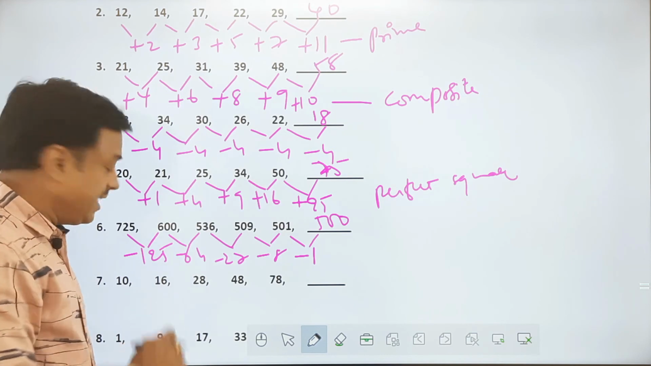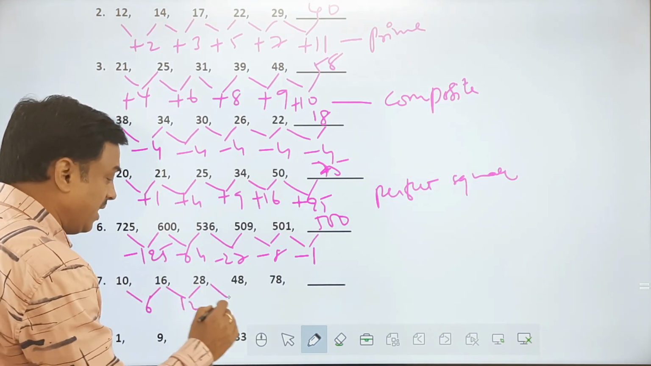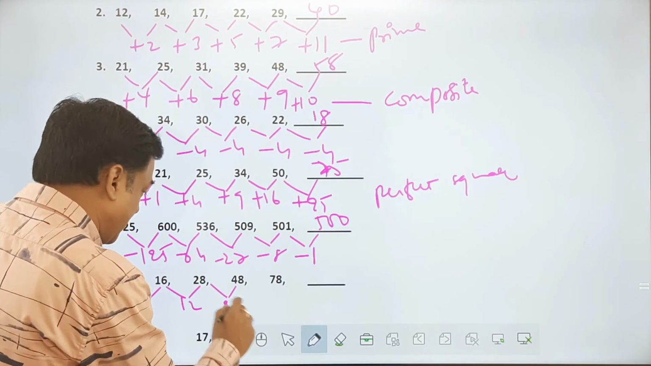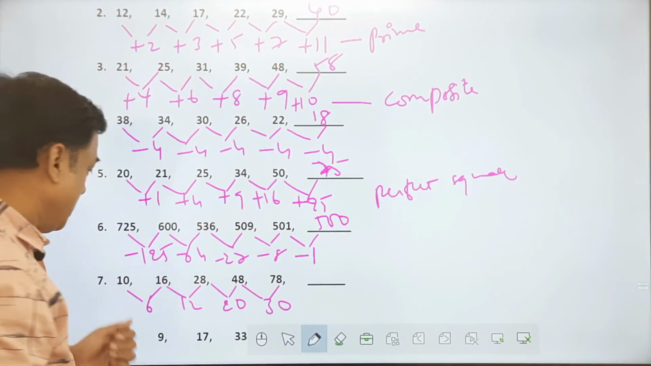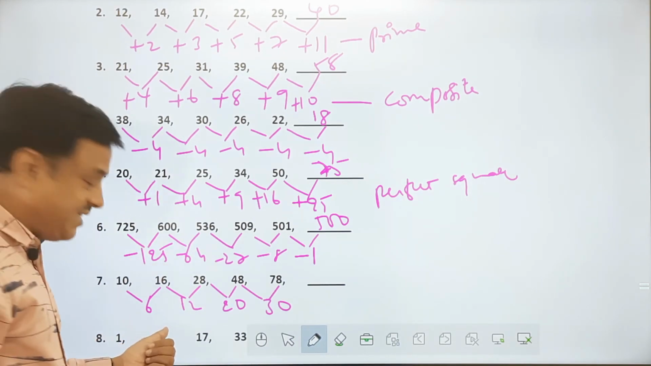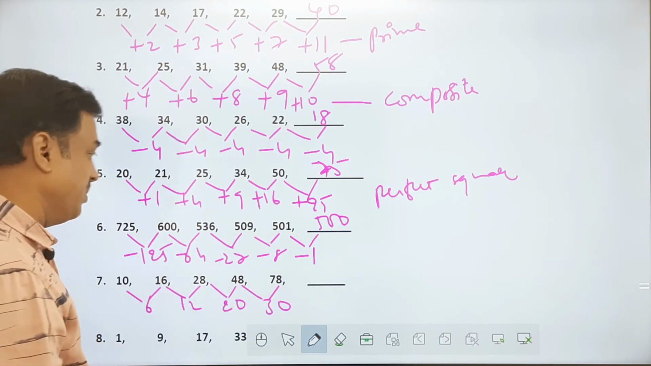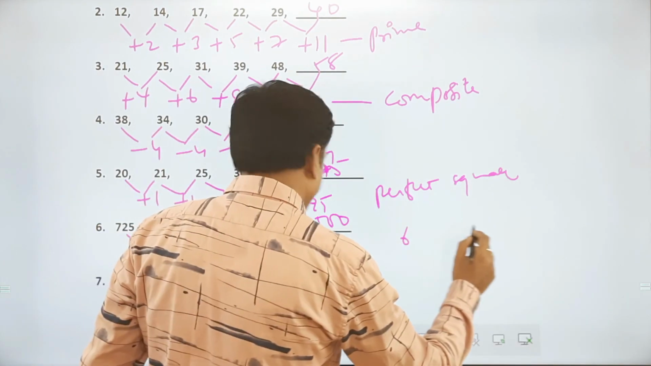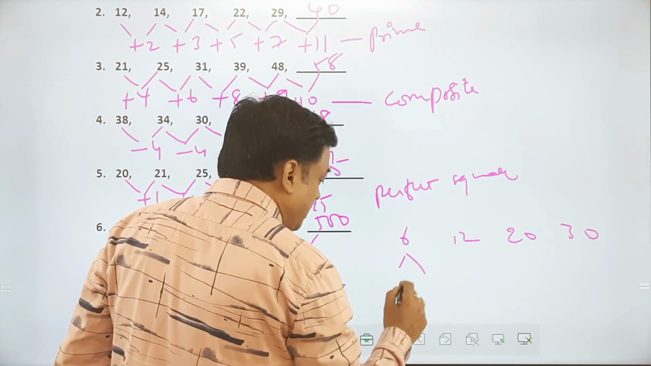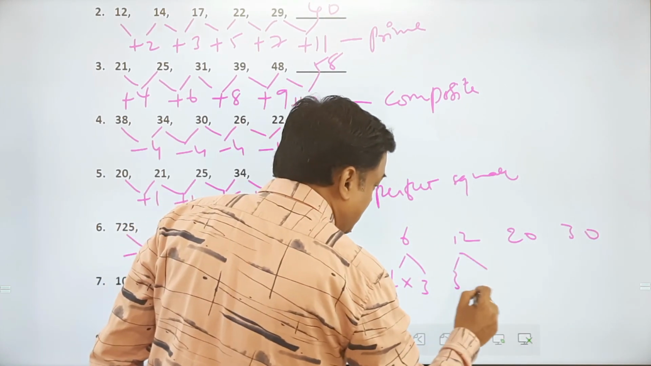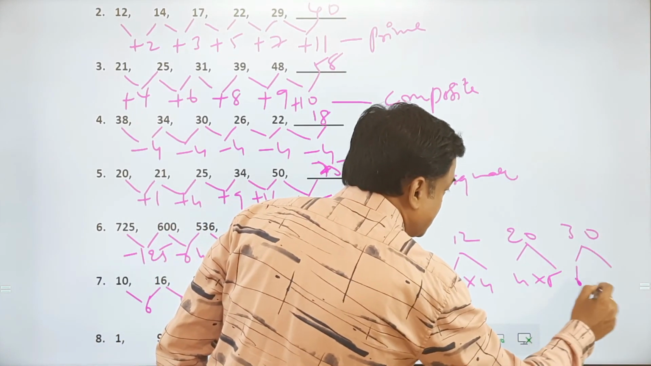Well, next, see 10, the difference is how much? 6. Here the difference is how much? 12. The next difference is how much? Something like 20 as a difference, and the next one 30 as a difference. Now you see, you cannot judge these numbers 6, 12, 20, 30. What is my next number? What I say here, see 6, 12, 20, 30. This one is 2 into 3. This one is 3 into 4. This one is 4 into 5. And this one is 5 into 6.